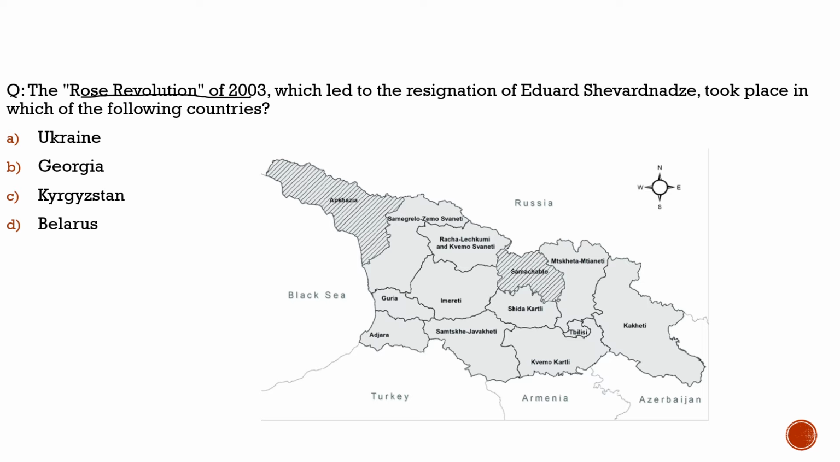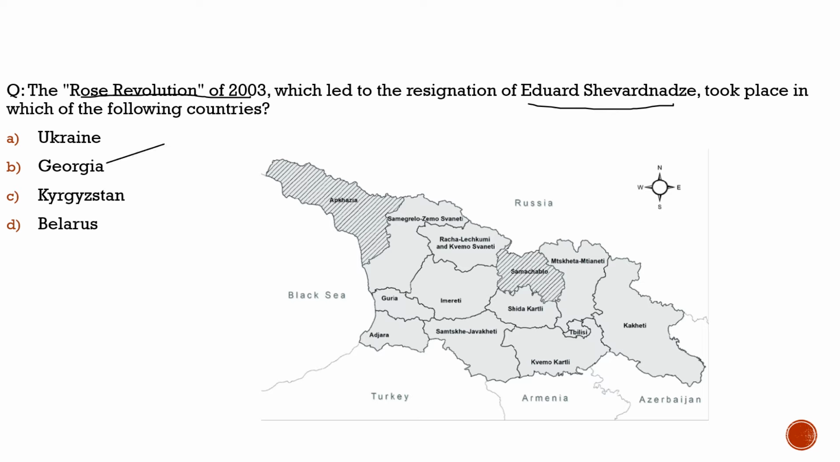The question says: the Rose Revolution of 2003, which led to the resignation of Eduard Shevardnadze, took place in which of the following countries? These are the color revolutions. Before jumping into the context, let's solve the question. It took place in Georgia.